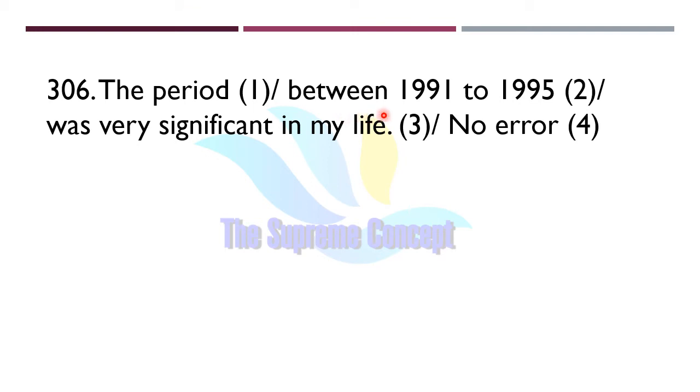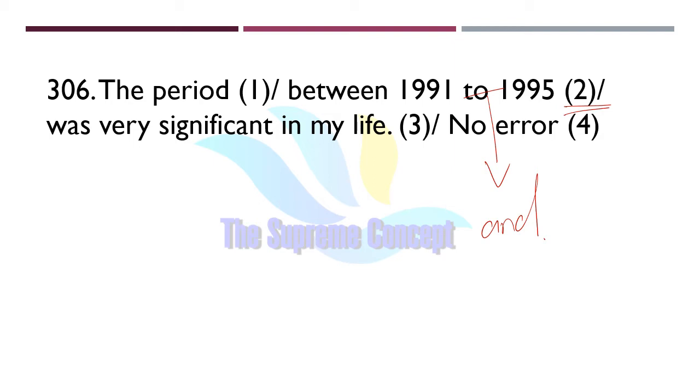The period between 1991 to 1995 was very significant in my life. Now spot the error in this sentence. Yes, you're absolutely correct. The error lies in part number 2. Between 2 is the wrong pair. Here instead of to we will use and.